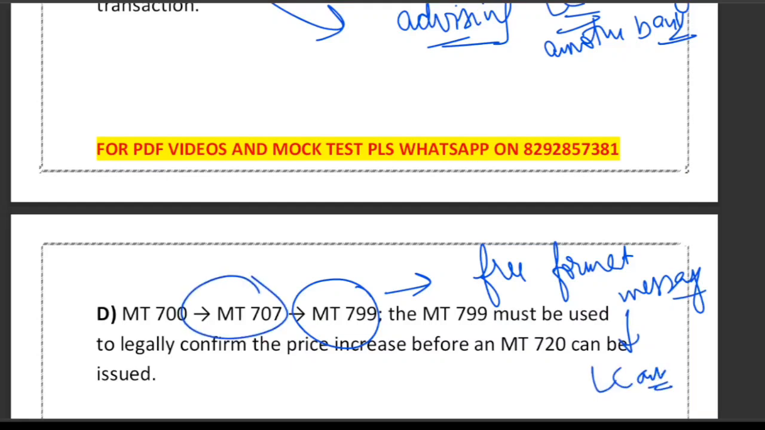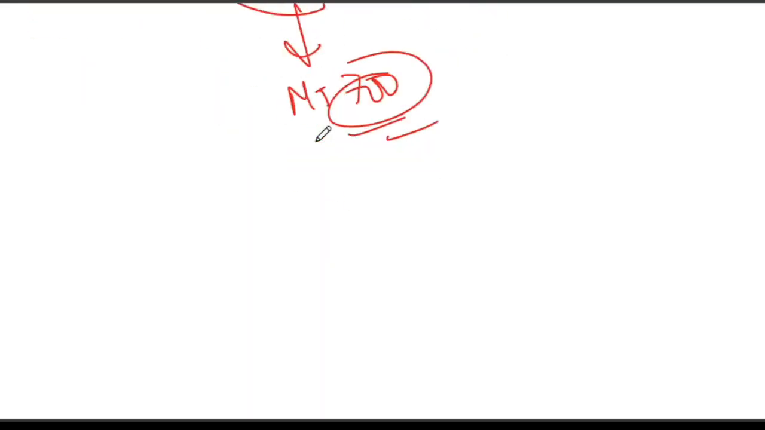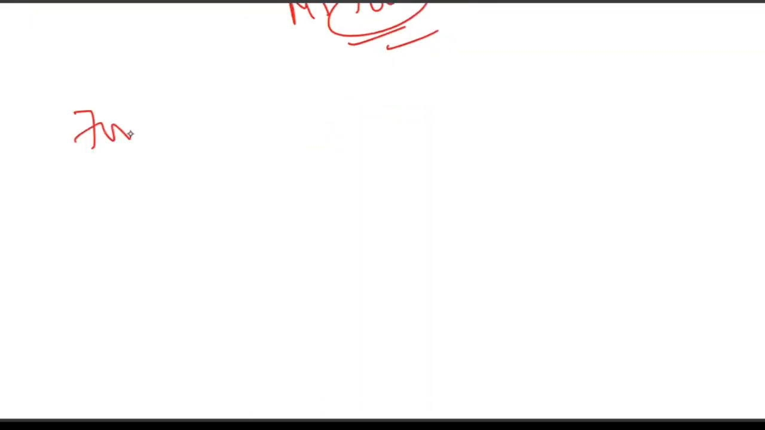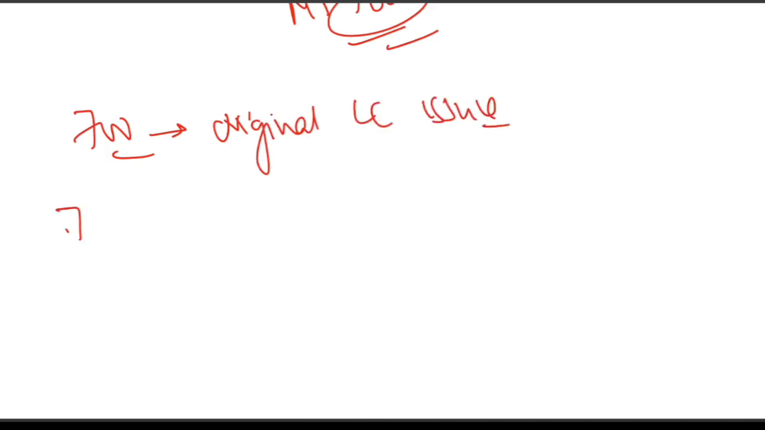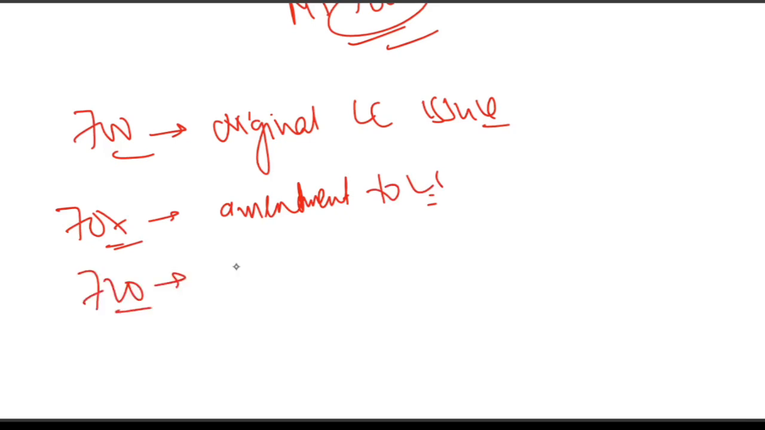So let's quickly summarize what we have discussed so far. What are the three SWIFT messages we have covered? So 700 is about the original LC issuance. It is all about the original LC issue. 707 is all about the amendment. Suppose you make any amendment to the LC, then 707 is used. And 720 is about transfer, transfer to a second beneficiary.